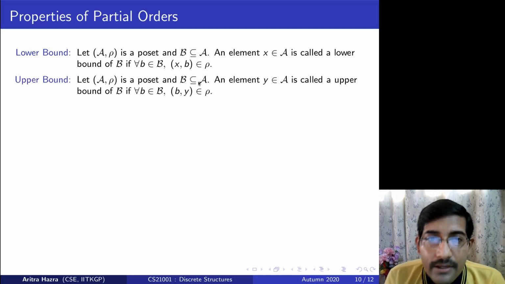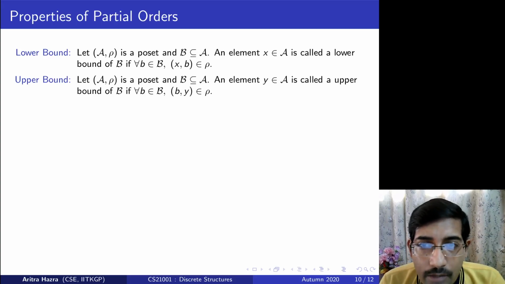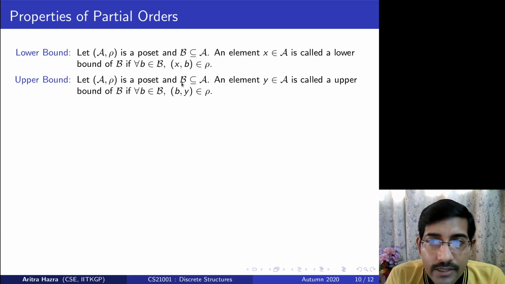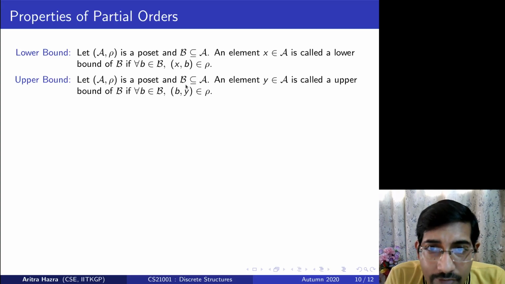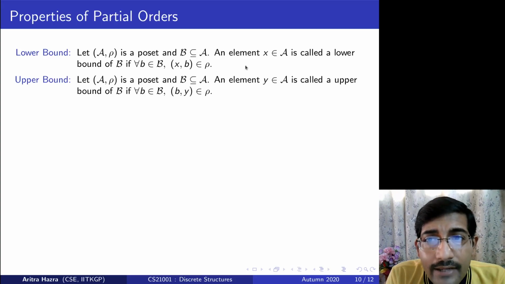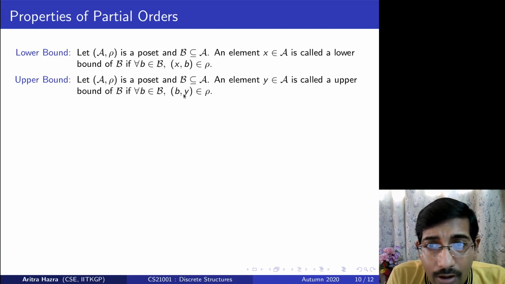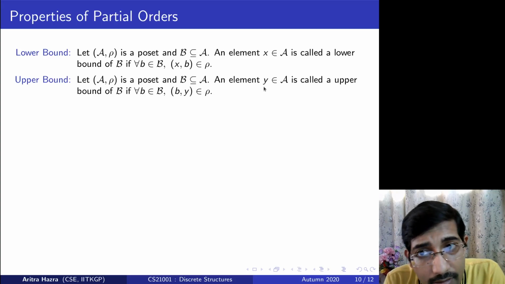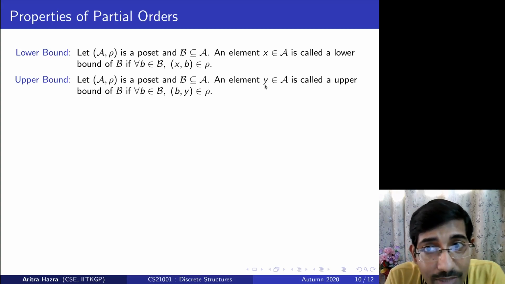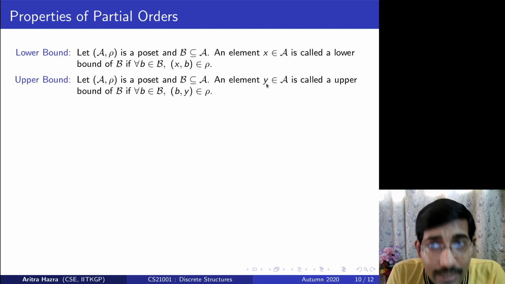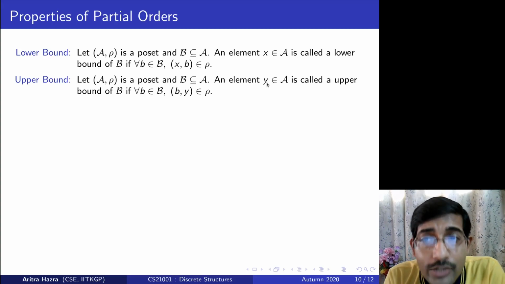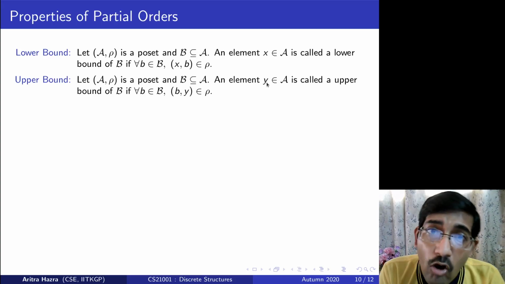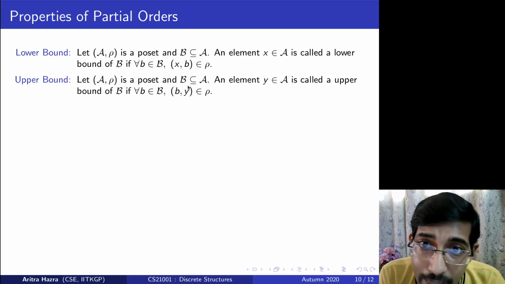Let us take the dual definition, upper bound. Again, we are constructing a subset B where every element in this subset B can relate to an element Y in A. See that Y may or may not be the greatest element in A. I am reiterating, Y may or may not be the greatest element in A. To be the greatest element in A, Y should relate to all possible elements in A, but B is a subset.